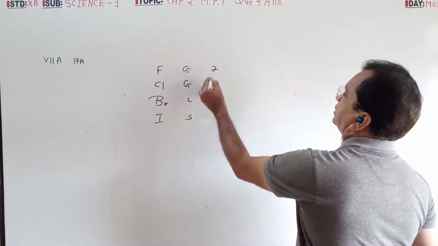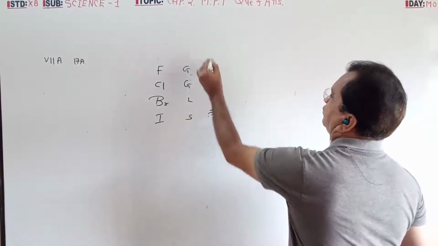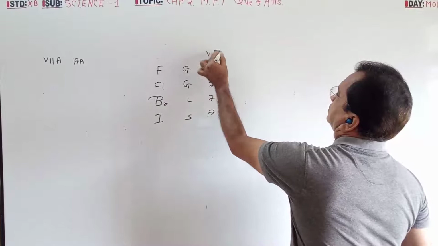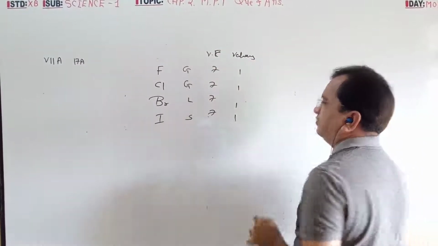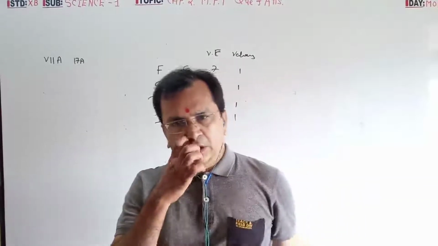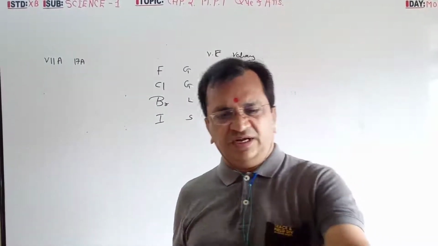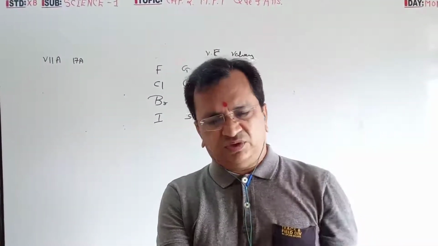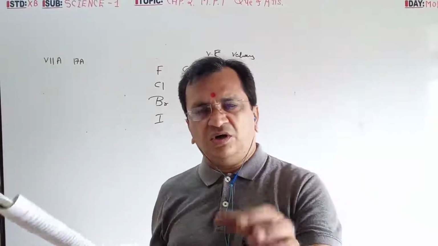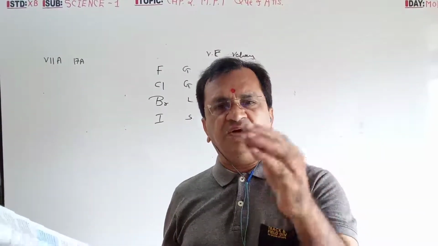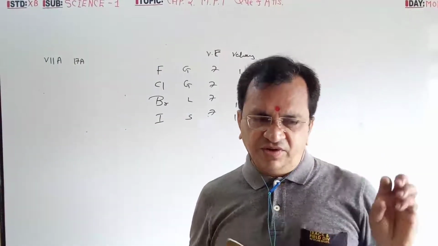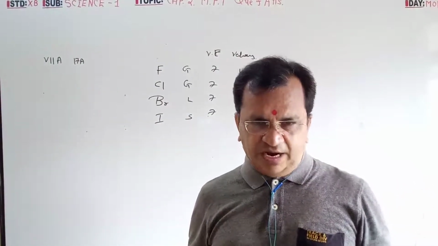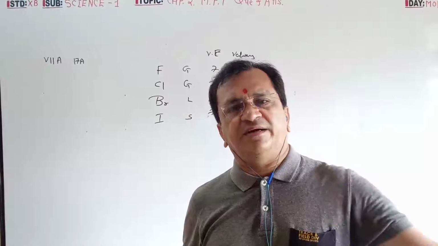All have 7 electrons in the outermost valence shell, so valency for all is 1. All are having one valency, all are having 7 electrons in the outermost orbit, all are halogens. All compounds of halogens are known as halides. Wherever you find fluorine, chlorine, bromine, iodine in a compound, those are halides.